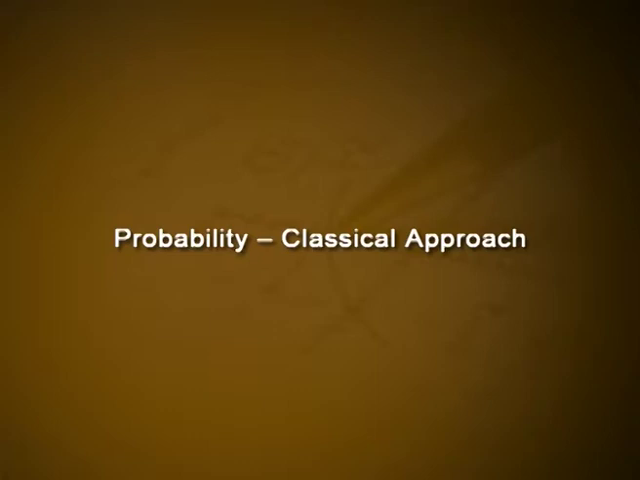Probability, classical approach. The classical approach to probability is based on a random experiment with the sample space containing a finite number of elements with the probability of occurrence of all the elements being the same, that is, equally likely. Historically, the classical definition is one of the oldest definitions of probability.